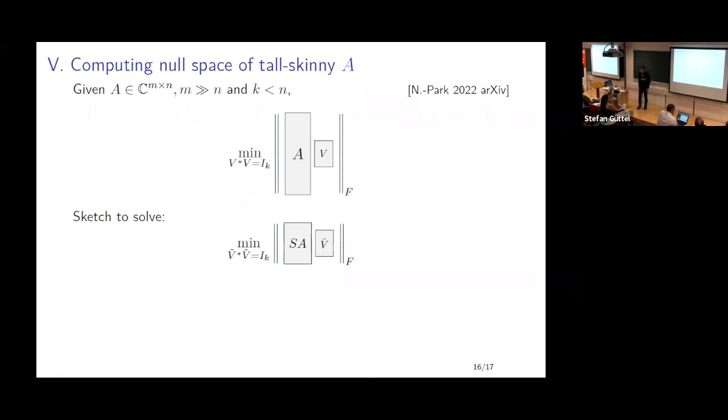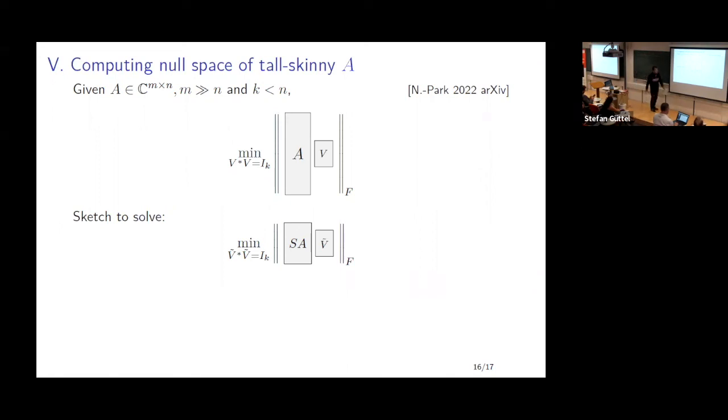Okay, so the final topic is the null space. This is a paper with my other student, Taejun Park. Here the assumption is we're interested in the null space of a very tall skinny matrix, or the smallest singular subspace, basically. You're given a tall skinny matrix, and you're looking for the singular vectors corresponding to the smallest singular values.